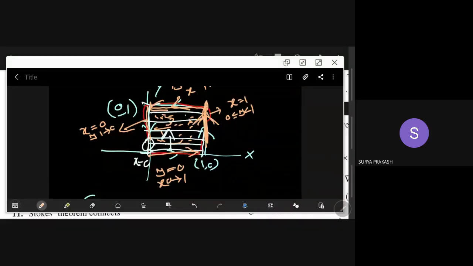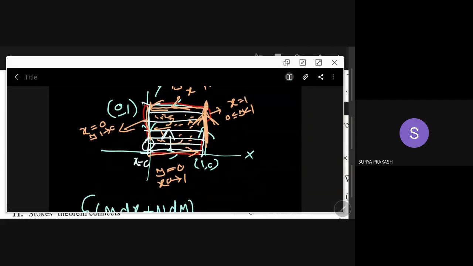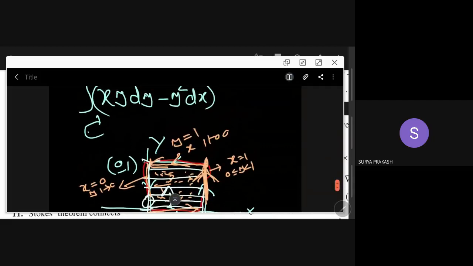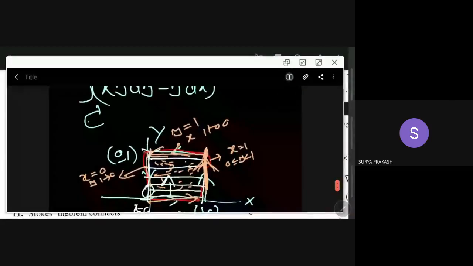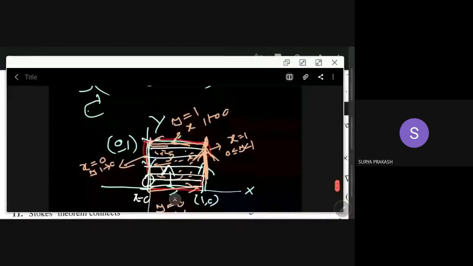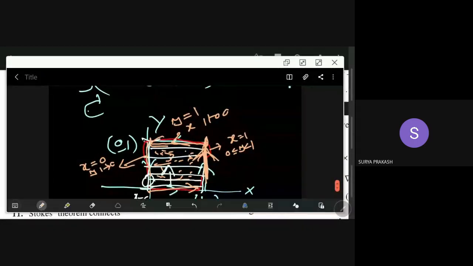So along this one, what is happening to this curve? X is 1, so x is always constant, and dx becomes 0.